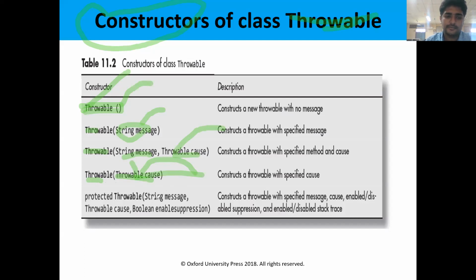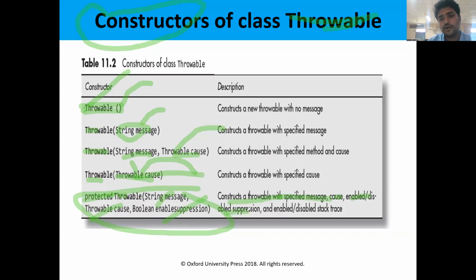And consider this another type of constructor supported by Throwable. Protected Throwable, it passes the message, it passes the object, and it passes an enable suppression value. That is used to construct the Throwable with the specified message and cause, and enabled or disabled suppression.